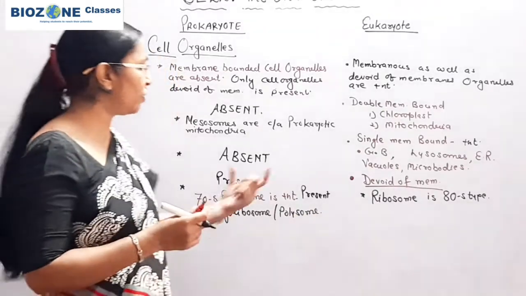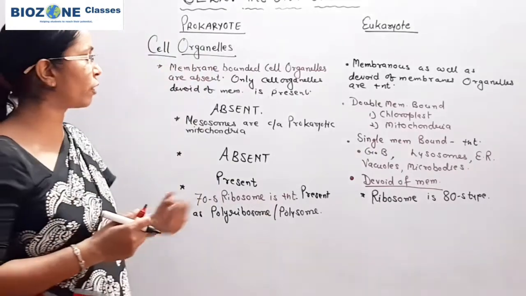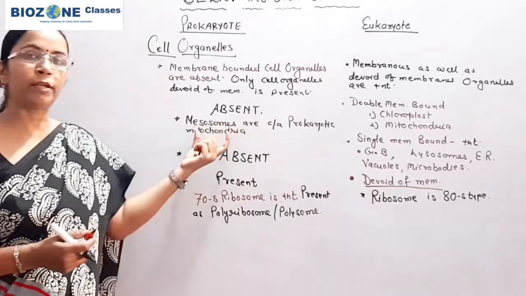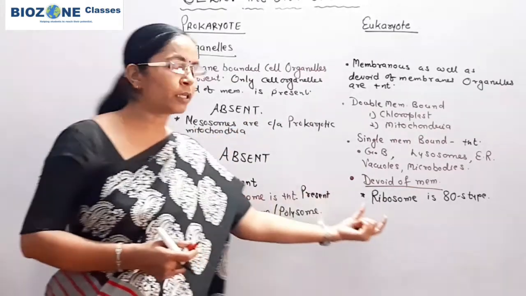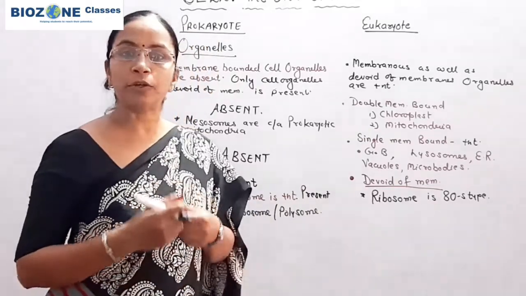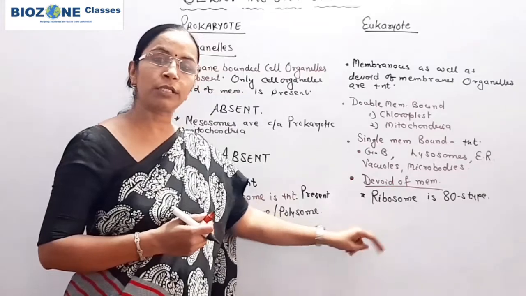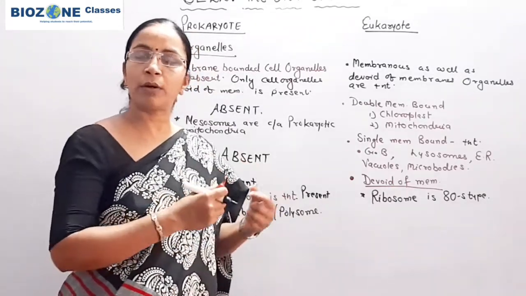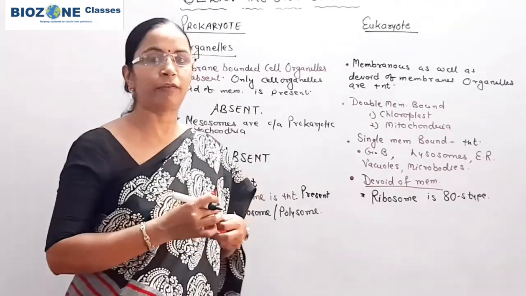So this is the main difference in terms of cell organelles. The majority of cell organelles are only present in eukaryotes, whereas in prokaryotes they are all absent. Another cell organelle you study is the centrosome, but we are not including it here because the centrosome is only present in animal cells. When we study the differences between plant and animal cells, at that time we will discuss the centrosome.